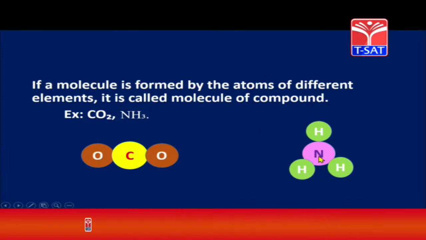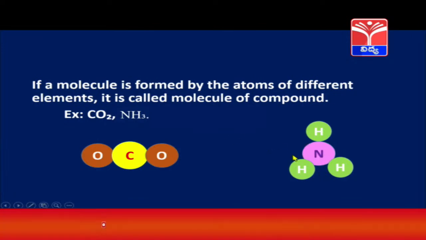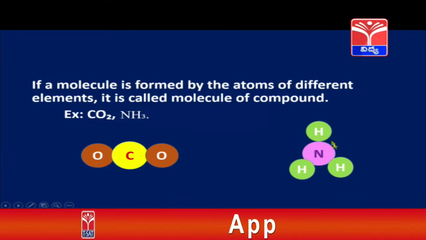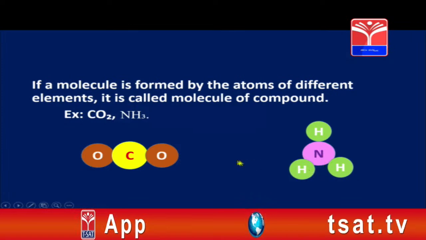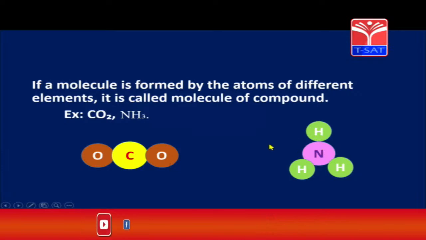Ammonia is formed by the combination of one nitrogen and 3 hydrogens. So here also a particular ratio is there in the formation of ammonia, 1 nitrogen and 3 hydrogens, that is 1:3 ratio. Right children? So these are molecules of compound, means here the combining atoms are different. Here we have carbon and oxygen, here we have nitrogen and hydrogen. So these are molecules of compounds.